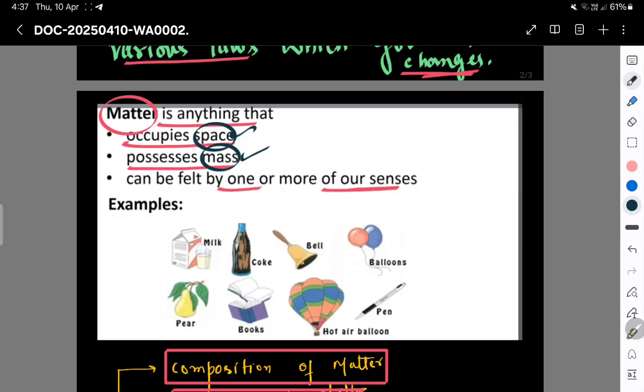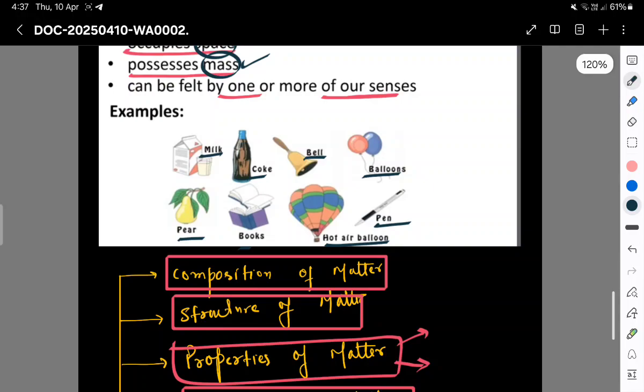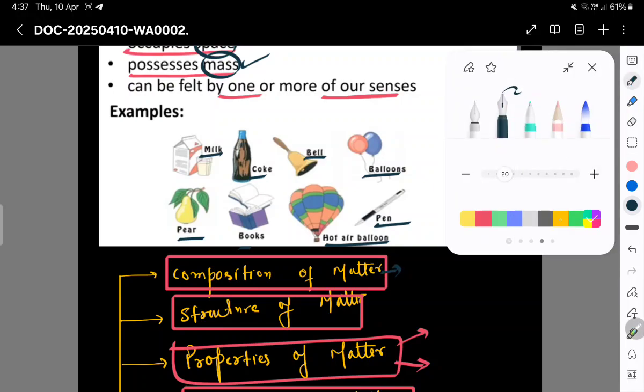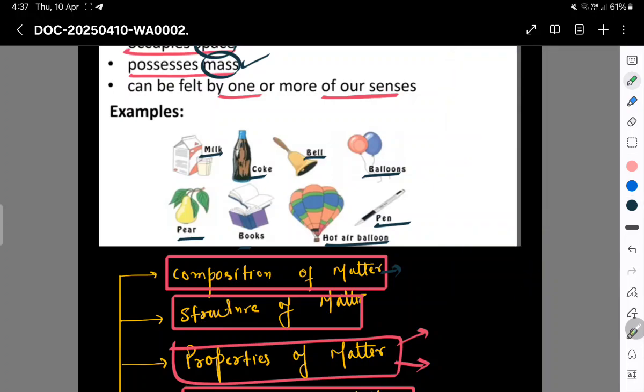We have examples: milk, coffee, bell, balloons, pear, books, hot air balloon, pen. Oxygen gas, nitrogen gas, we have water, we have ethanol and so many other examples of matter. Now, what is the composition of matter? Matter is made up of particles, and particles are tiny substances which we cannot see with our naked eye. For our simplicity, we assume particle to be spherical.